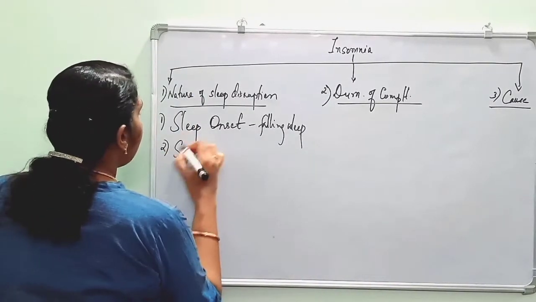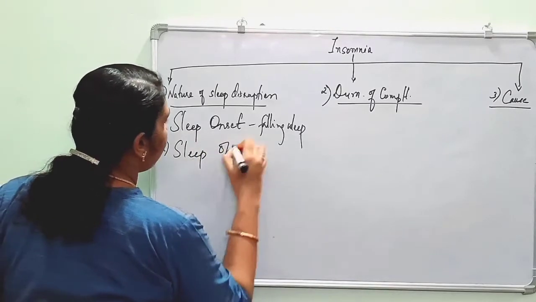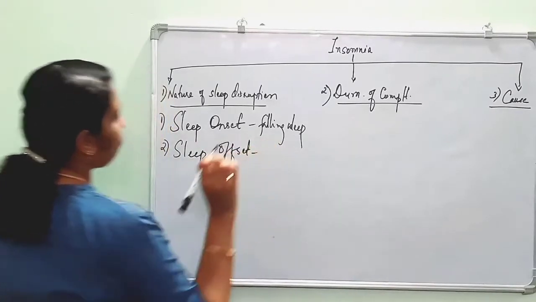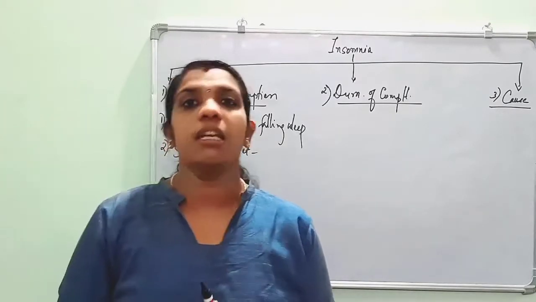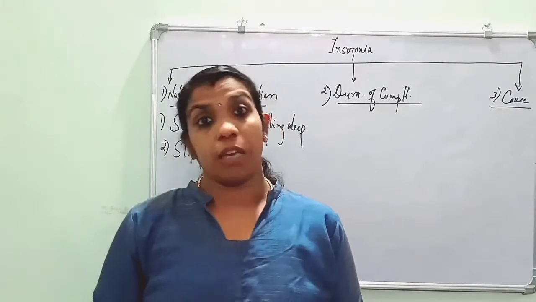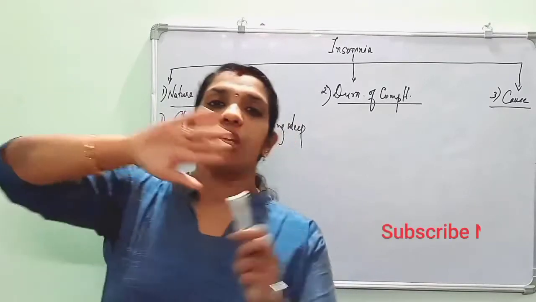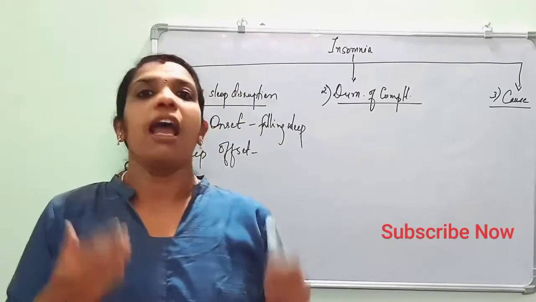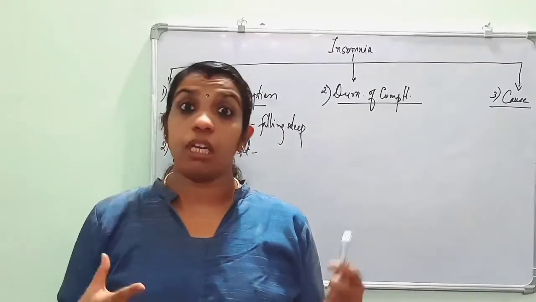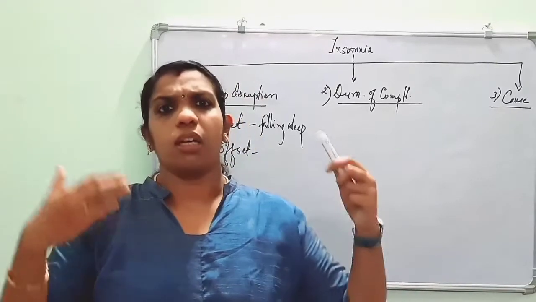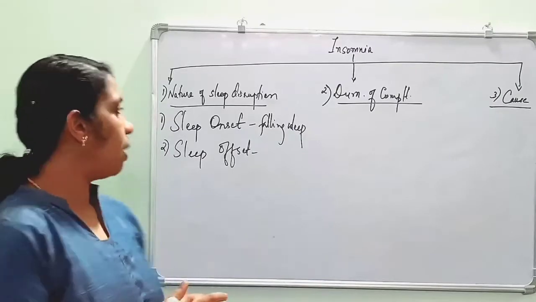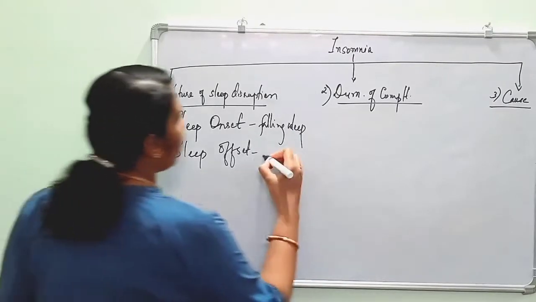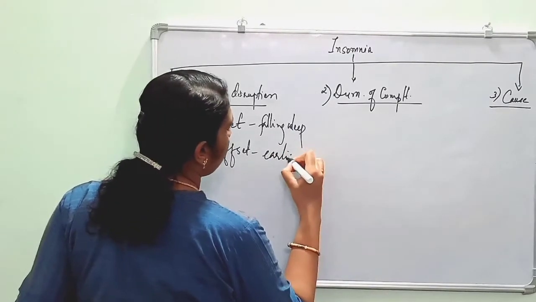Second is sleep offset insomnia. That is, during the early morning waking hours, the patient will be waking up during the last part of the sleep, and after that he cannot sleep. During the early morning, 2 o'clock, 3 o'clock, he will wake, and then the patient cannot sleep. It is known as sleep offset insomnia, early morning.